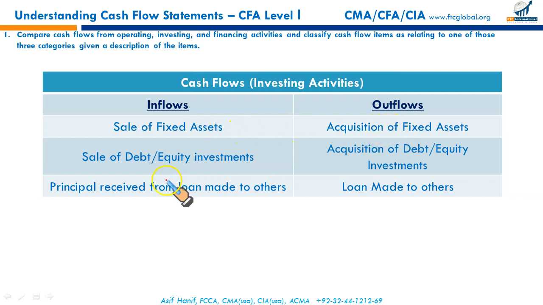Acquisition is an outflow. If you purchase a bond, it's an outflow. If you make an equity investment, you purchase some shares, it's an investing outflow. And when you sell such bonds, it's an inflow, sale of debt. And when you sell such shares, it's an equity investment, it's an inflow.